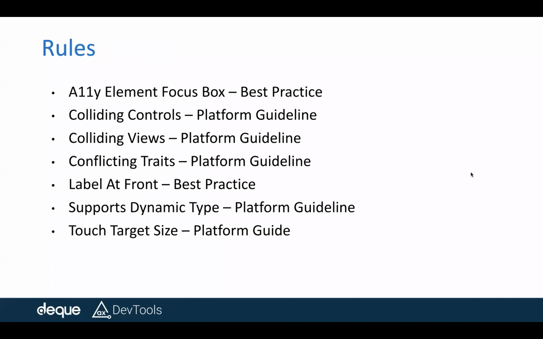Yes, thank you. So accessibility element focus box, that's a best practice. Why? Because there's really no rule around it, but we see this being done wrongly so many times in native apps. As you all know, VoiceOver, which is a screen reader, may be used by cognitive disability users as well, not just people who cannot see. So what does VoiceOver bring in? It brings in that black highlighted box, right?